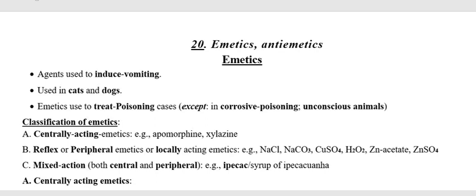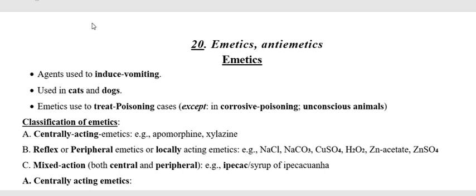So first we have to define what is the meaning of emetics, or you can say the definition of emetics. So emetics are simply the drugs which induce vomiting. Emetics are the drugs or the chemical or the substance that are used to induce the vomiting. So first we have to go through the condition where we have to use these drugs.